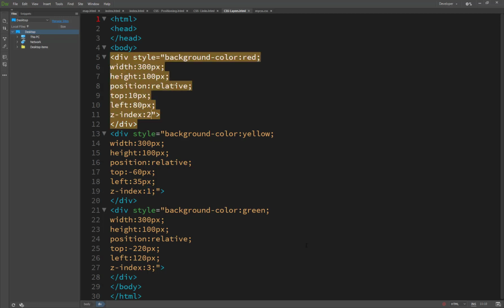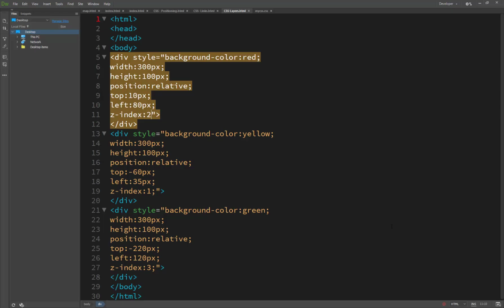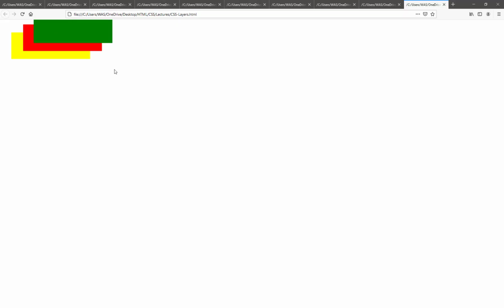Okay, I will show you the result, so you will understand more. Now you will see here, this is called the layers. Basically the yellow one is z-index 1, the red one z-index 2, and this one z-index 3.